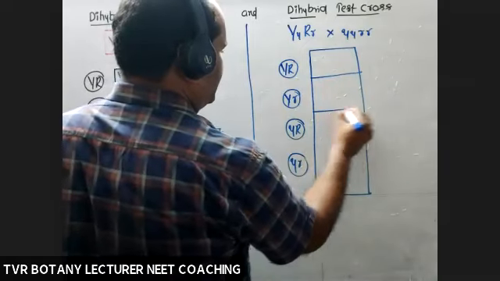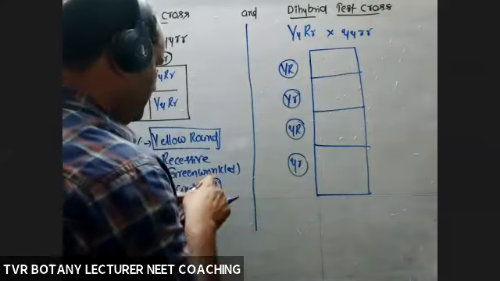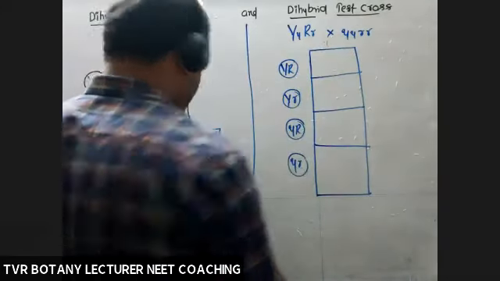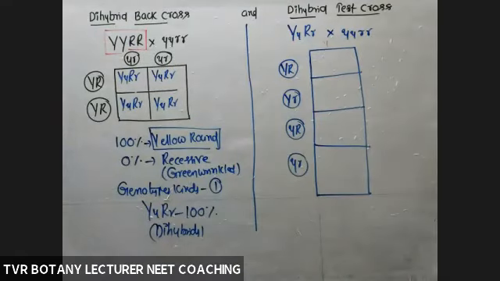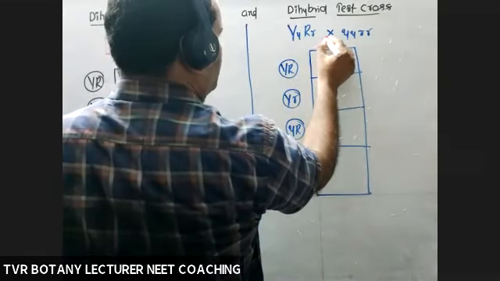First box, second one, third one, fourth one. And from this side, how many? Only one kind: small y, small r. One kind only.